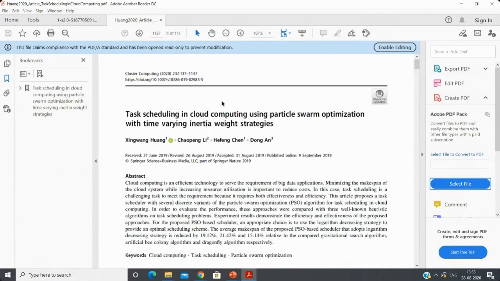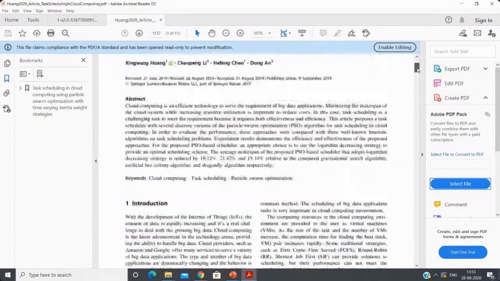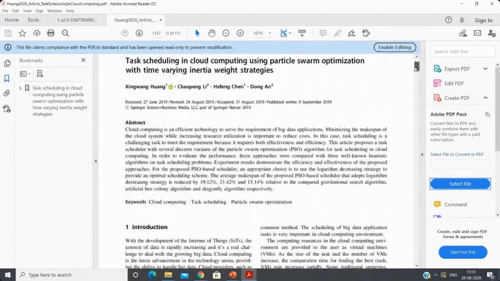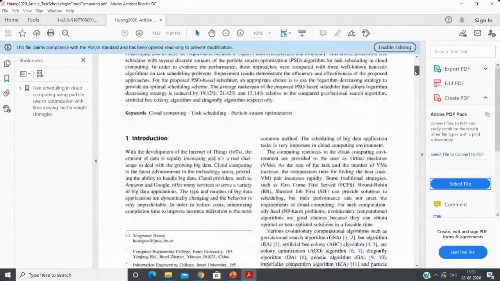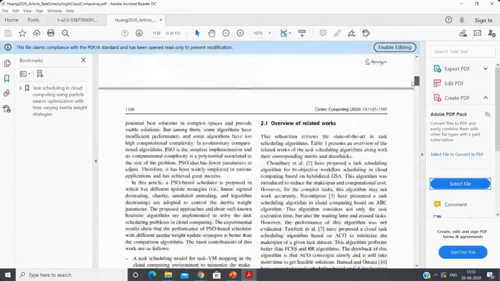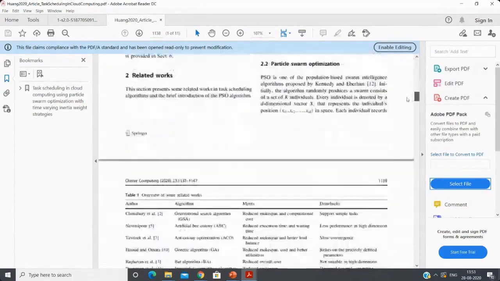I am just giving examples of how researchers work on the task scheduling problem in a cloud environment by using swarm intelligence models. So here people work on the particle swarm optimization model with some changes in the method.